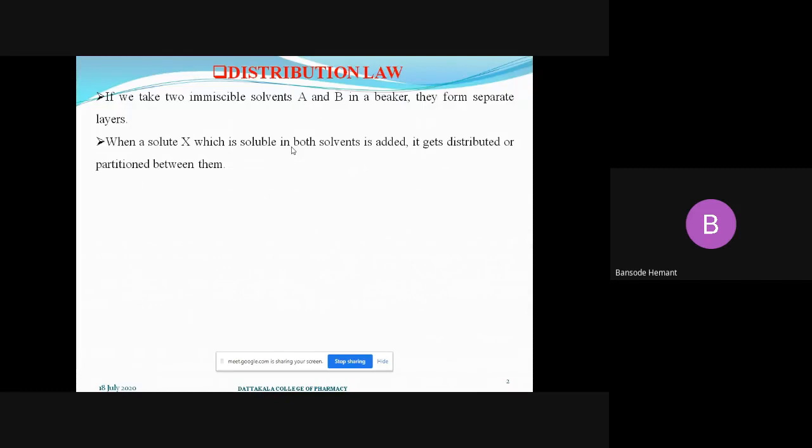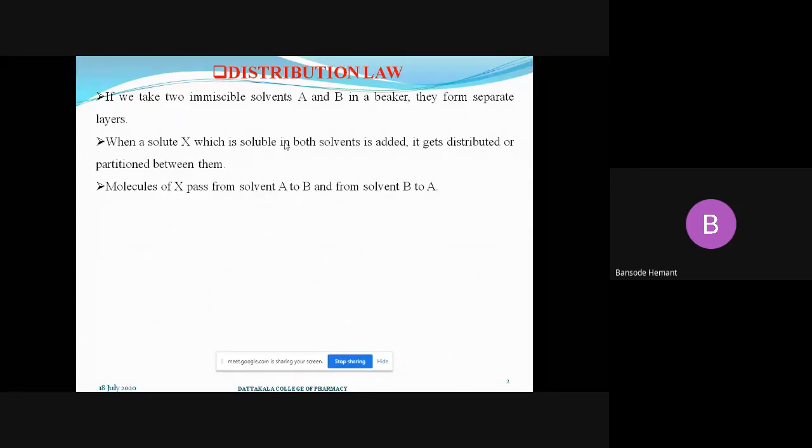So what does it indicate? The concentration of solute X which is dissolved, solubilized, in the two separate layers, will be present in both layers in some proportion.